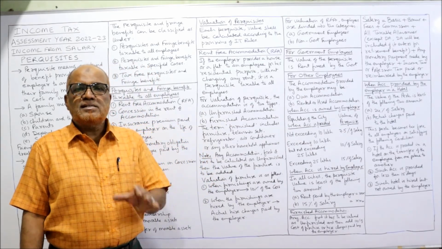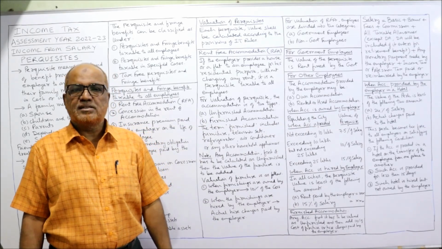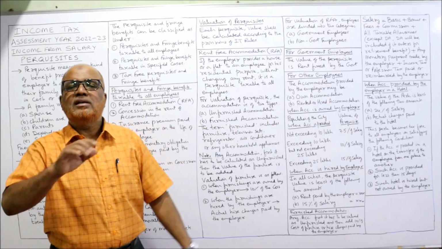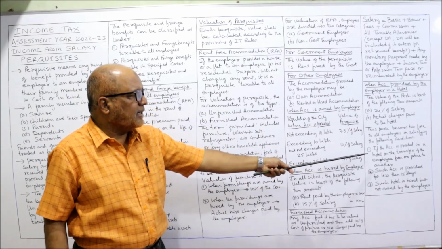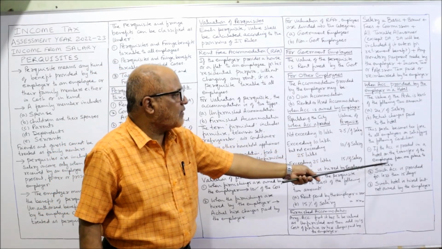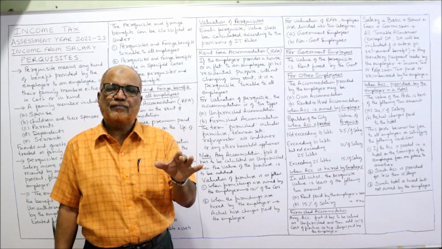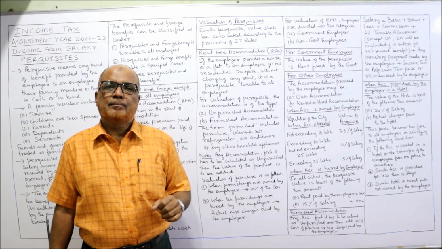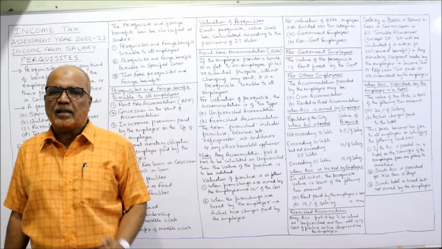The value of the perquisite is whichever is least. But in some situations, it will become a tax-free perquisite. What are the conditions in which the accommodation given in a hotel is tax-free? Three conditions are given. First condition: if the accommodation is provided in a hotel on the transfer of the employee from one place to another place.